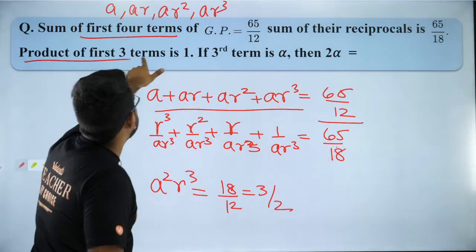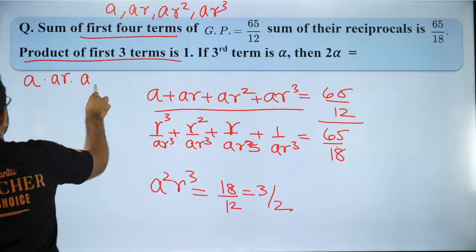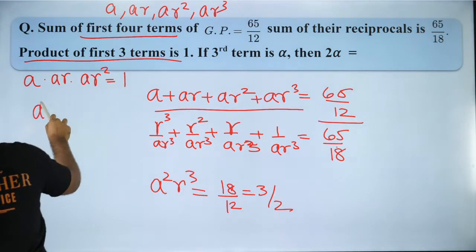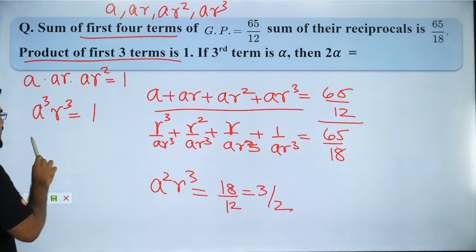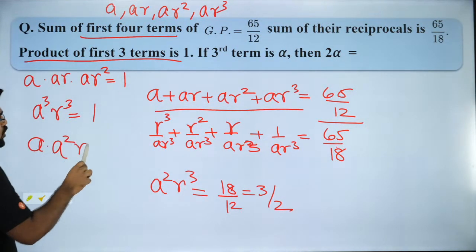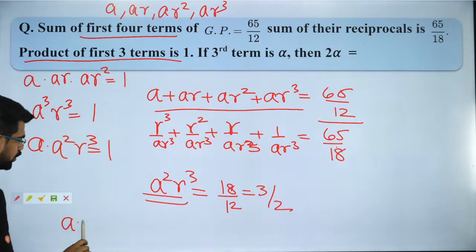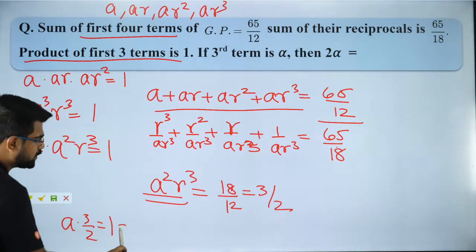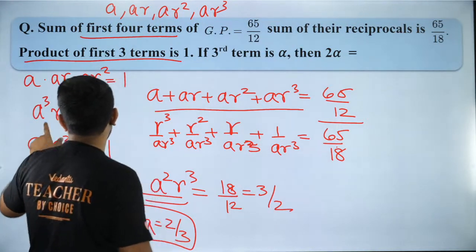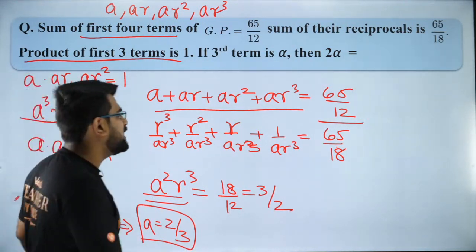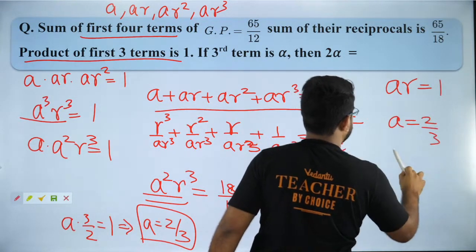Now also we know that the product of the first three terms, that means A into AR into AR square, is equal to 1. That means A cube R cube is equal to 1. So guys, can I write this as A into A square R cube is equal to 1? So can I say A square R cube is 3 by 2? So it will be A into 3 by 2 is equal to 1, which means A is equal to 2 by 3. So A is equal to 2 by 3, and we know from here A cube R cube equal to 1. That means AR is equal to 1. So if A is equal to 2 by 3, then R is equal to 3 by 2.